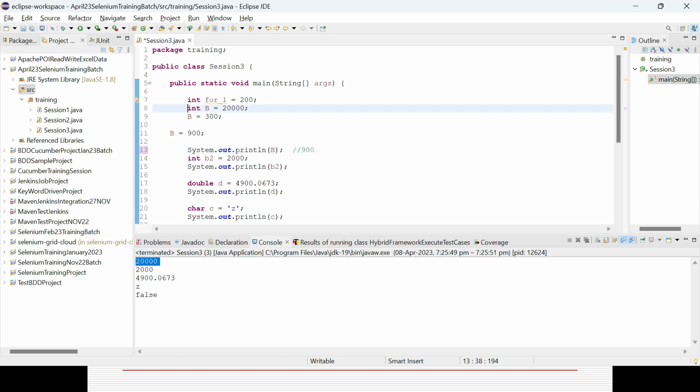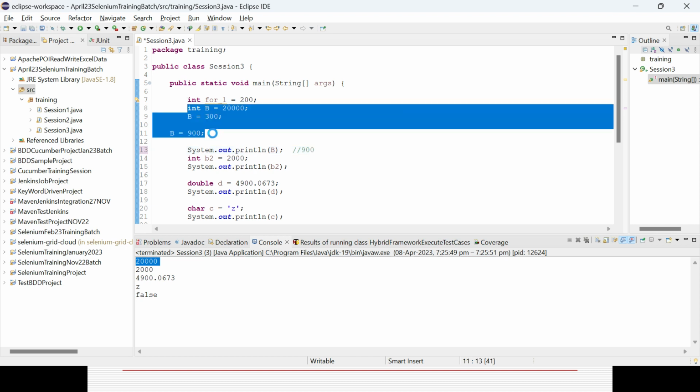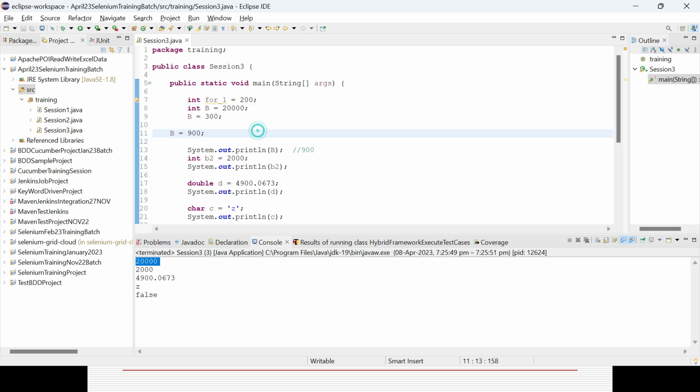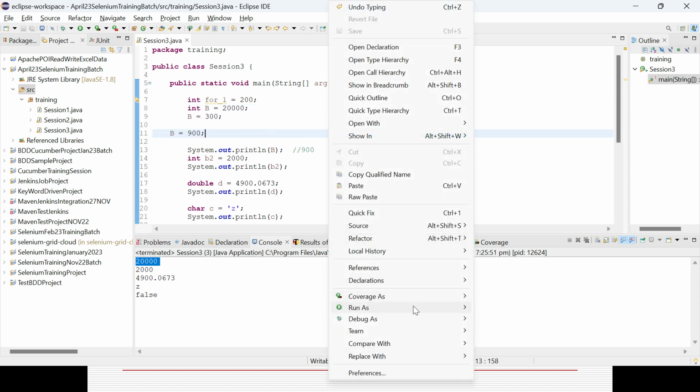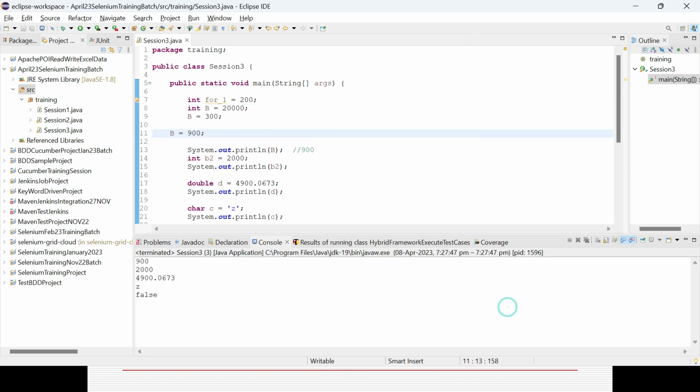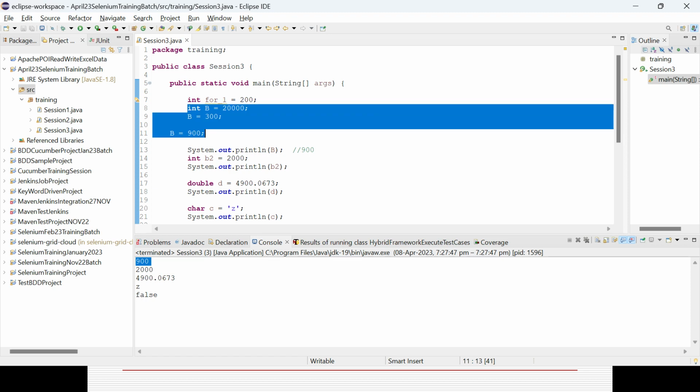Okay, whatever value you define, it can be changed. So that is the reason, in case you don't want to change it, we need to use the final keyword, so that I am making that variable a constant, and nobody can change it. You could see the error now, because that is the latest value for b.